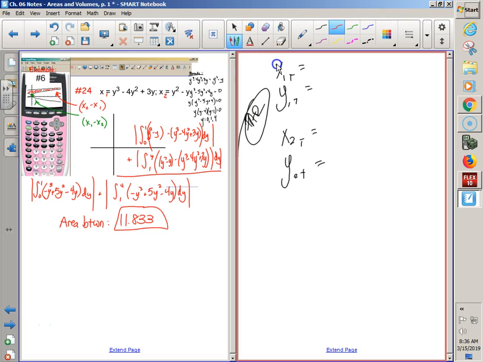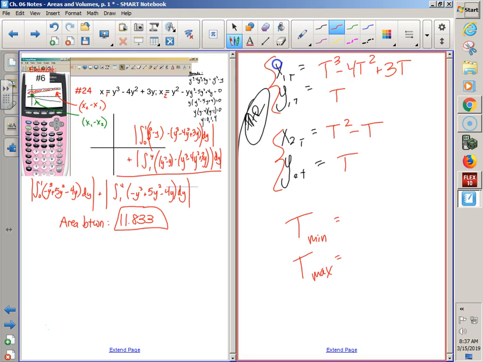So you could have said x is equal to t cubed minus 4t squared plus 3t, where y is t. We saw parametric mode last year. And for the second one, you could have said x is equal to t squared minus t, where y equals t. But then you would have needed your t min and your t max. Wait, if I'm talking about mins and maxes, where am I at right now, guys?